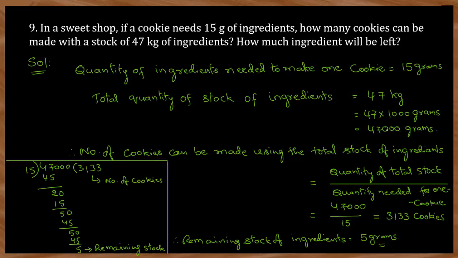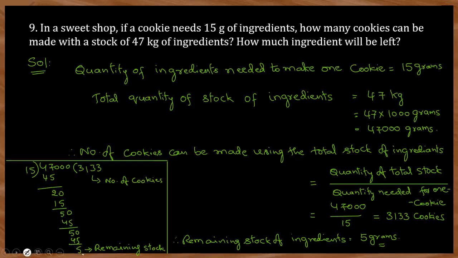Now you can divide this 47,000 grams by 15 grams to find out how many cookies can be made. So the number of cookies that can be made using the total stock of ingredients is equal to the total stock divided by the quantity needed for one cookie, which is 47,000 by 15. If you divide, you will get 3,133 in the quotient and 5 will be in the remainder.